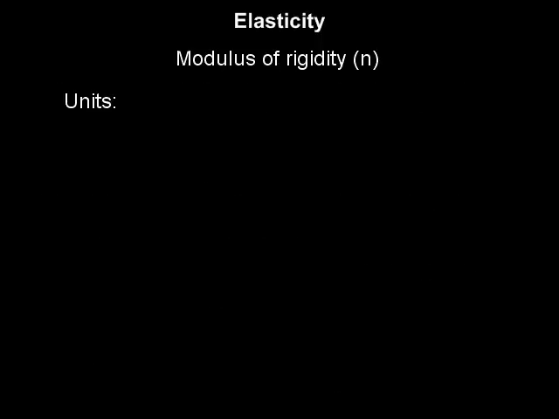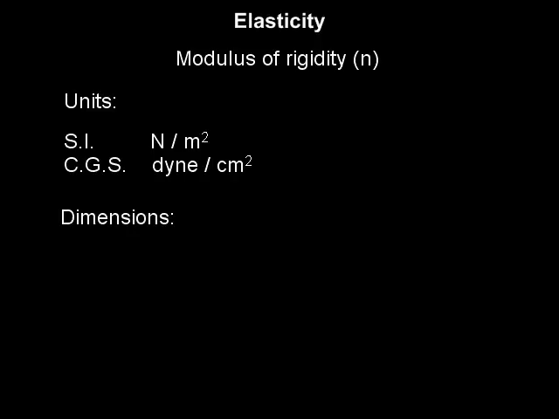The strain is a unitless quantity. Hence, modulus of elasticity has the units of stress, that are Newton per meter square in SI or dyne per square centimeter in CGS. The dimensions are also same, that are M^1 L^-1 T^-2.